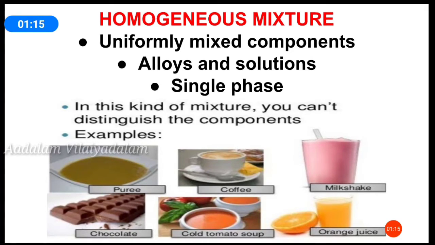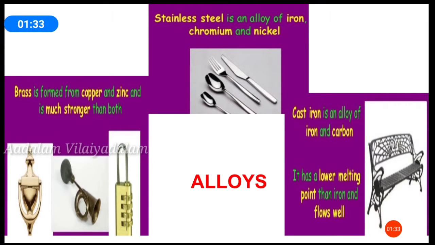Homogeneous mixtures. In a homogeneous mixture, the components are uniformly mixed. All solutions are examples of a homogeneous mixture. It has a single phase. We cannot differentiate the boundaries of particles. Alloys are examples of a solution.